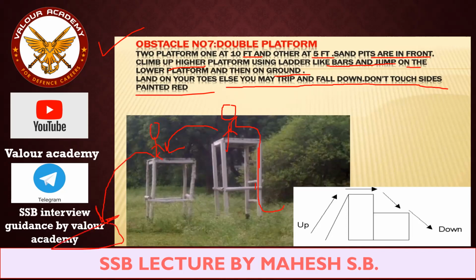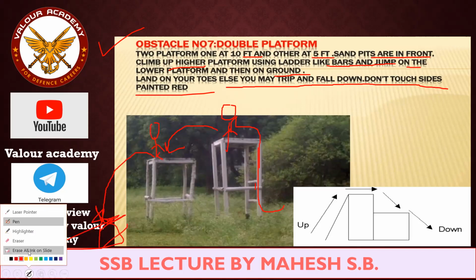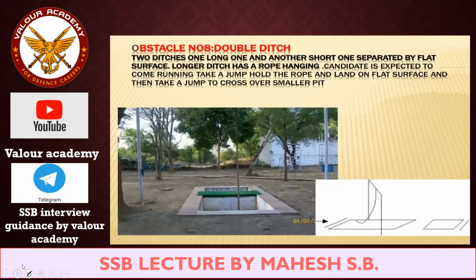Here somewhere sand will be there. Okay, so this is obstacle number 7, double platform. Obstacle number 8 is double ditch. What happens in the double ditch?